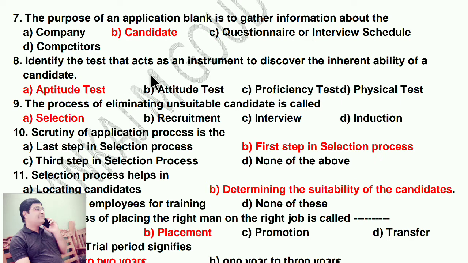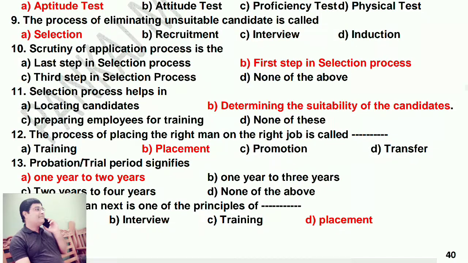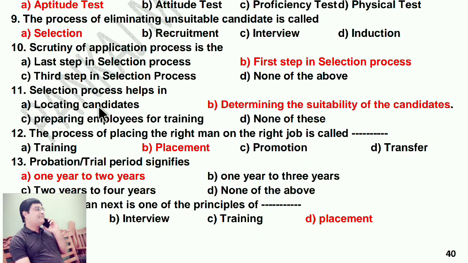Identify the test that acts as an instrument to discover the inherent ability of a candidate, that is aptitude test. The process of eliminating unsuitable candidates is called selection. Next point, scrutiny of applications is the first step in the selection process.